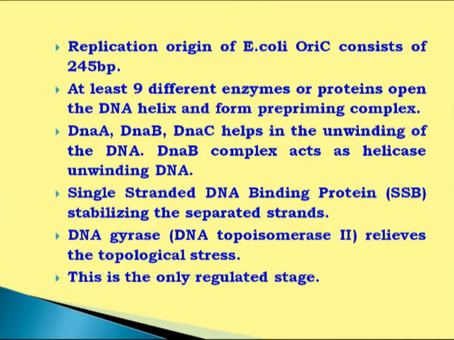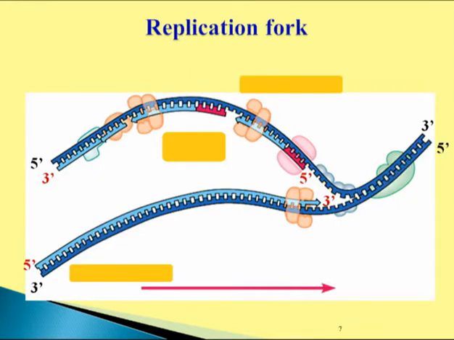Thereafter, single strand binding protein, what we call SSB, and then DnaA, DnaB, DnaC, these all came together and help in DNA unwinding. Besides this, a specific enzyme called helicase is responsible for complete unwinding of the duplex structure of DNA, and then DNA polymerase came and the process of elongation started. And this is the only stage which is highly regulated. This point has to be noted. This initiation is a highly regulated process.